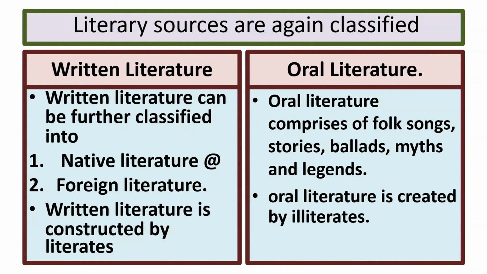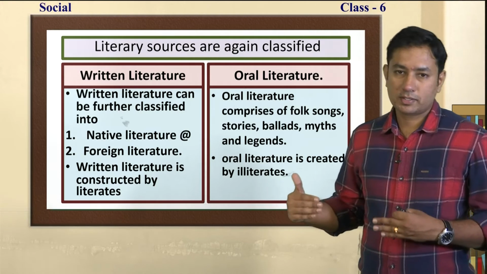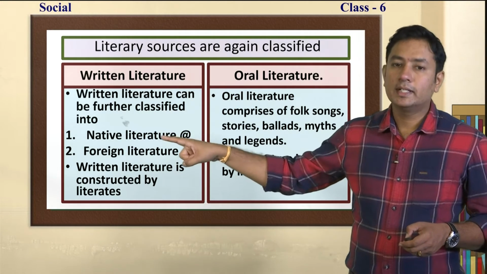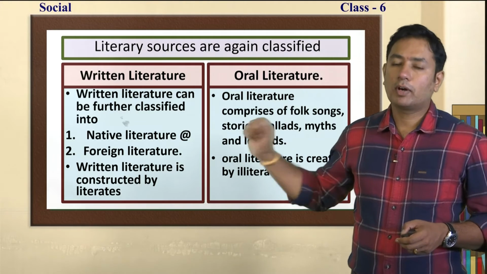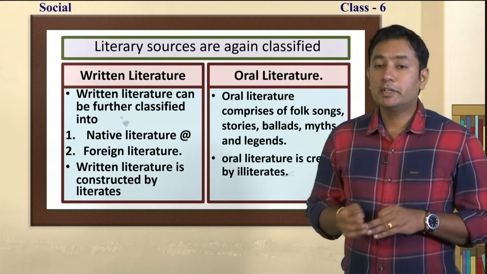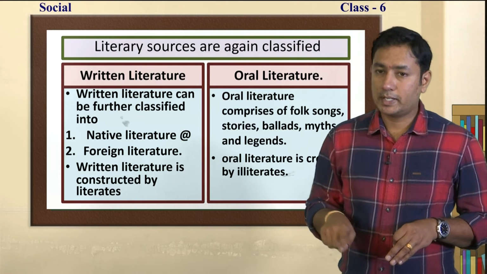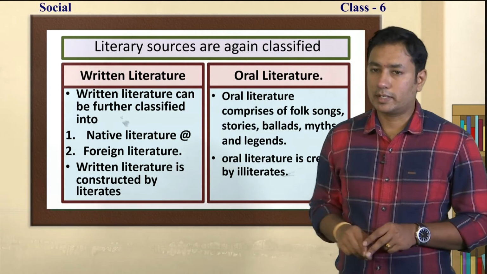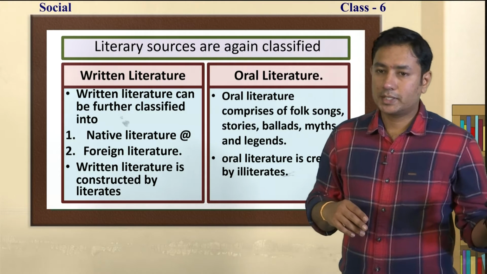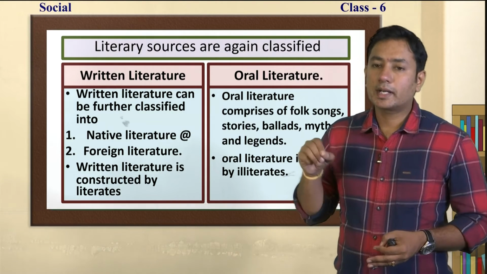Again, in literary sources, we have different streams. Literary sources are further classified into native literature and foreign literature. Those who live in a particular place and write the history of that place are considered native literates. Foreign literature is from those who come from a different nation to our nation and write the history.